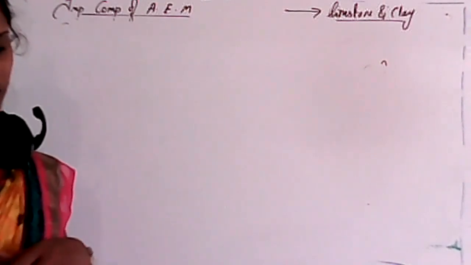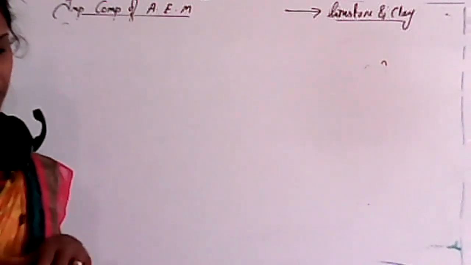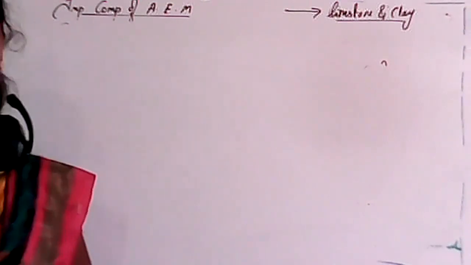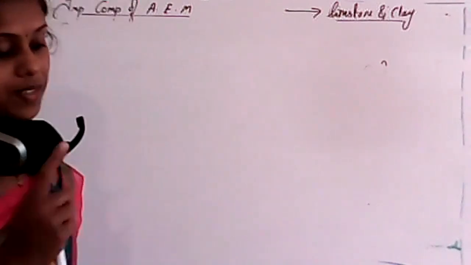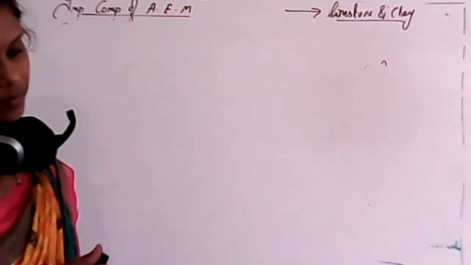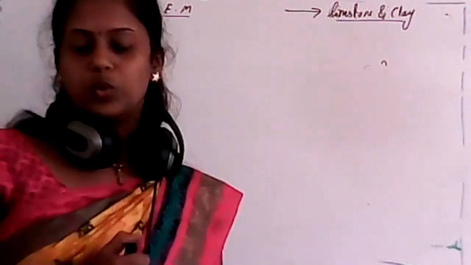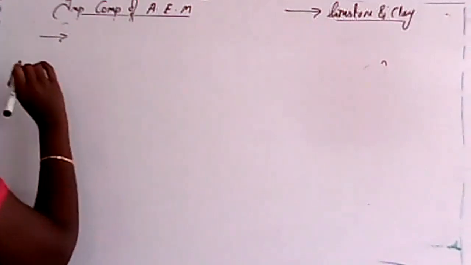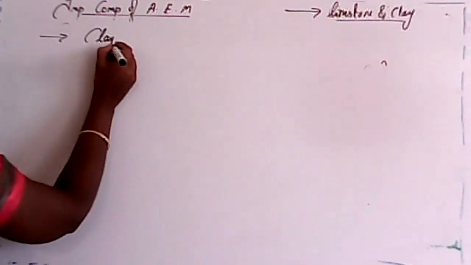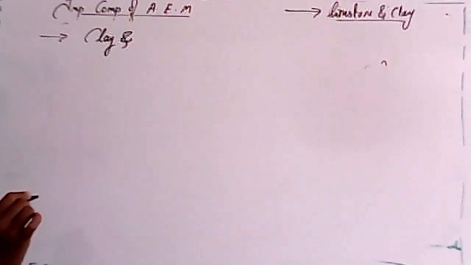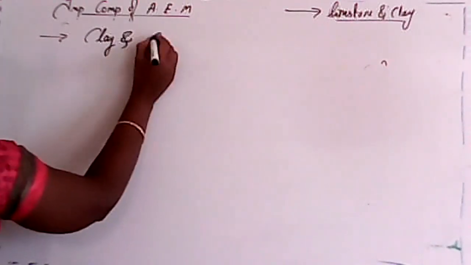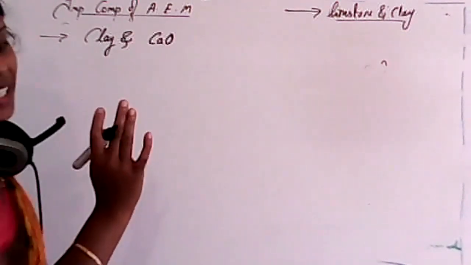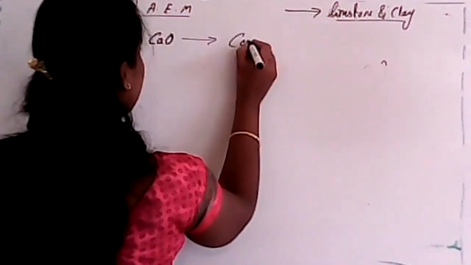No. I'm talking about gypsum. Why do we use gypsum? Very important. Why in cement do we use gypsum? So clay and lime, calcium oxide, are mixed with each other to form cement clinker.